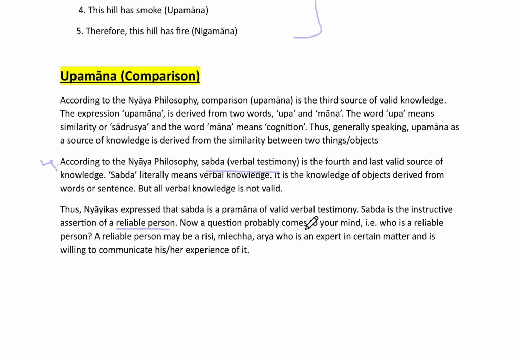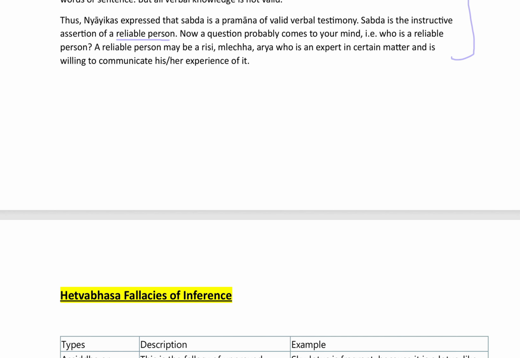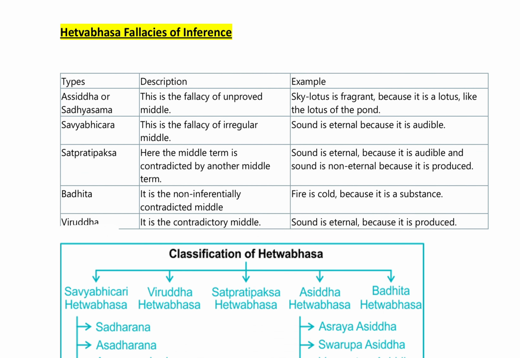Now the question probably comes to your mind: who is a reliable person? A reliable person may be a Rishi, Mleccha, or Arya, who is an expert in a certain matter and is willing to communicate his or her experience of it. So this is very important. Now we'll go on to the next topic, that is Hetvabhasa, or fallacies of inference.